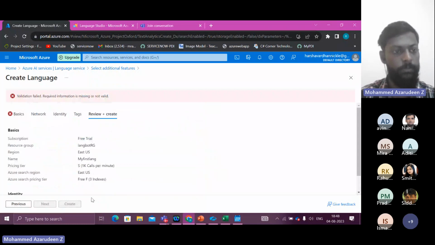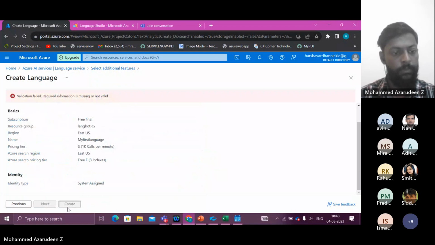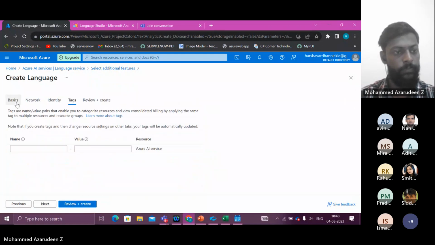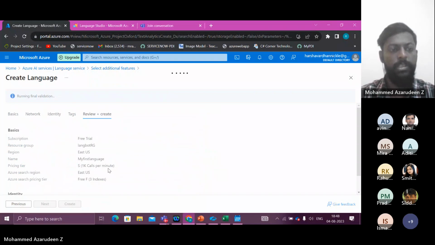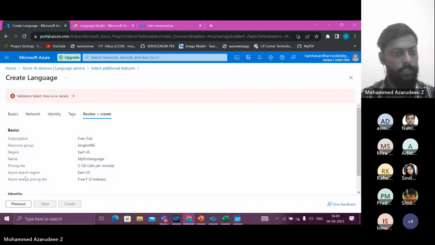Review plus create. Okay, validation failed. Let's see that failed. Sometimes a few errors might pop out, but you should go check what went wrong. It might be a spelling mistake or something. Just change it and it will work fine. Meanwhile, it is saying that it's running final validation, right? So let's wait a minute. Okay, failed again.